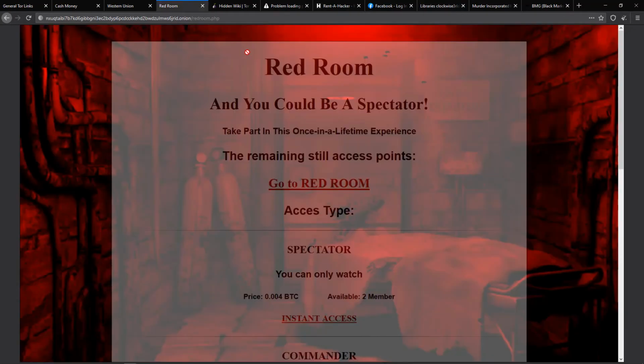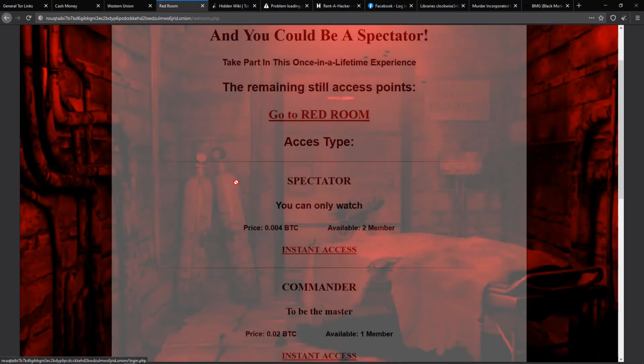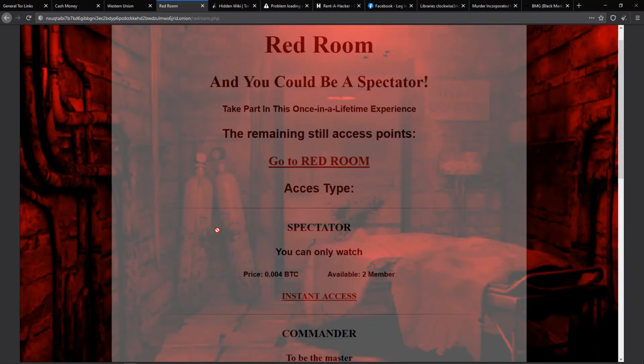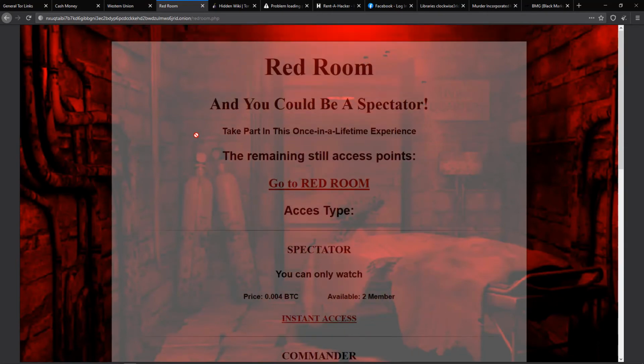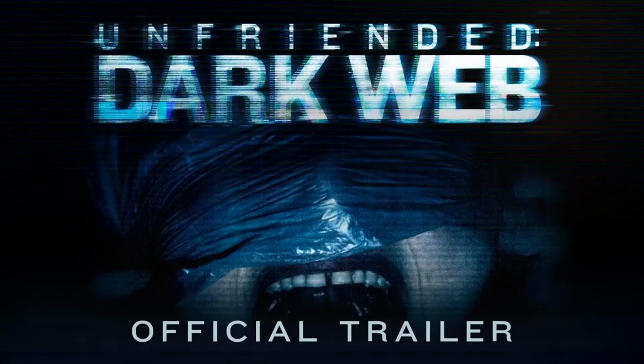Let's go to the red room. So what is the red room? Here you can see, okay, I don't even want to explain it. It's super horrible. Let me just quote here what they basically do. If you have no idea, I will give a movie name: Unfriended: Dark Web. There is a movie called Unfriended: Dark Web where you can see what sorts of things people do in the deep web.